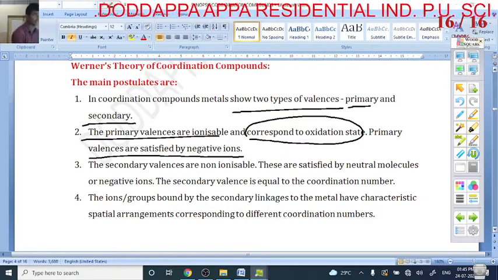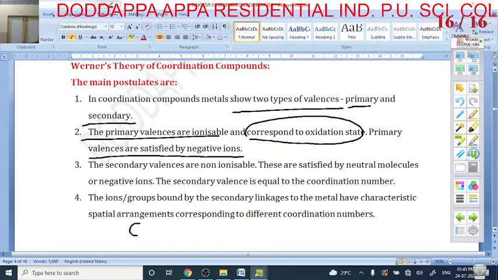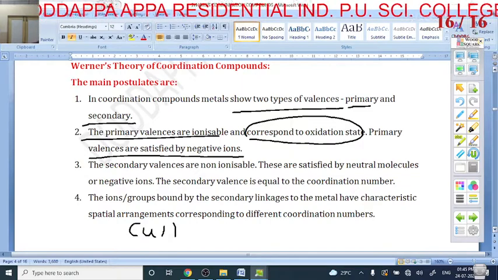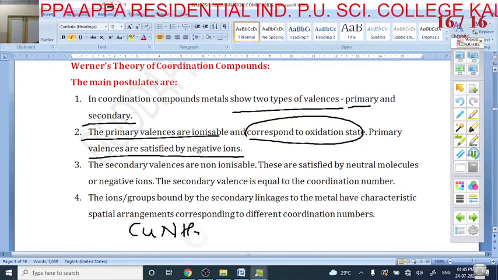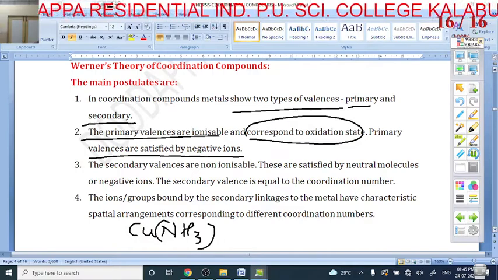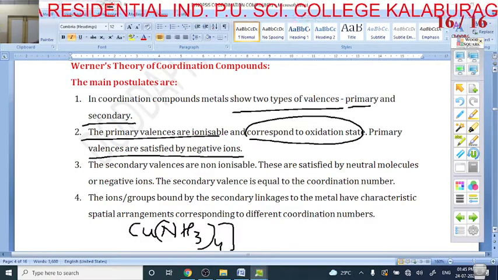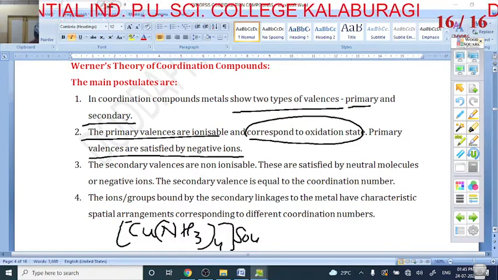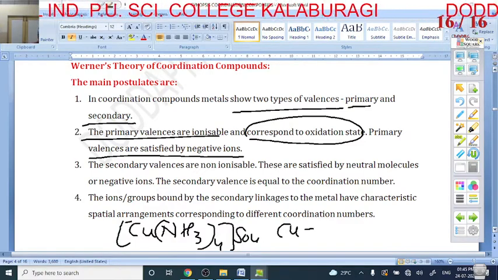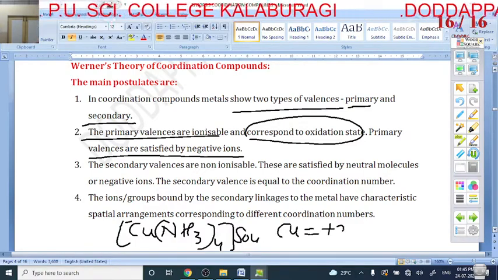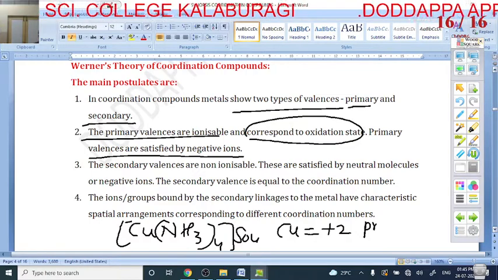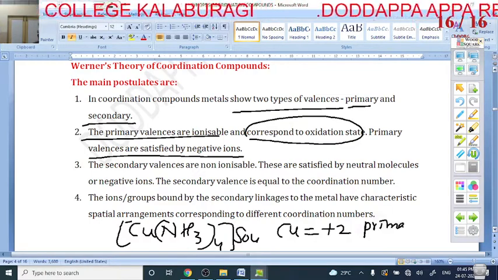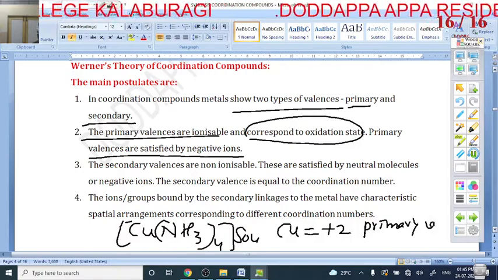I can discuss one example: [Cu(NH3)4]SO4. What is the oxidation state of copper? The oxidation state of copper is +2. This +2 is called the primary valency.